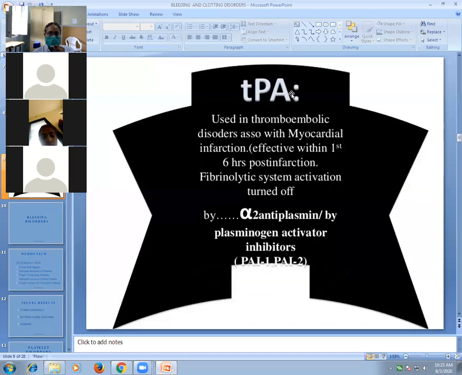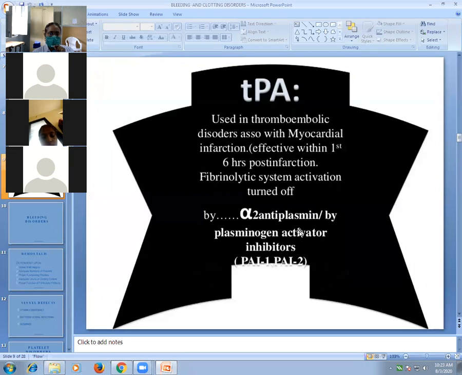So this tissue plasminogen activator is important, where it is used in thromboembolic disorders. Drugs which act as tissue plasminogen activator are used in thromboembolic disorders associated with myocardial infarction. So these drugs are very important in myocardial infarction. They are effective within 1 to 6 hours post-infusion, within 6 hours of myocardial infarction.